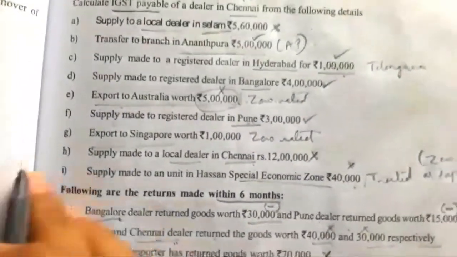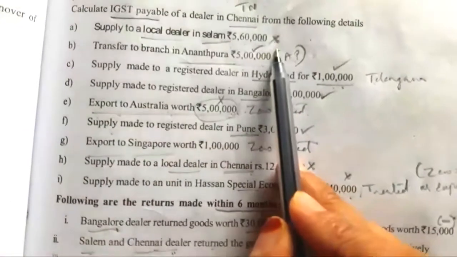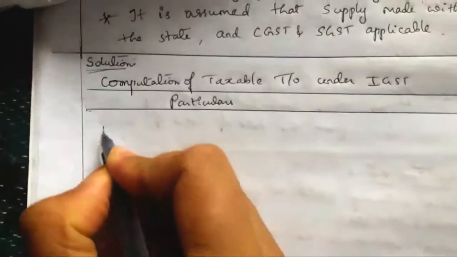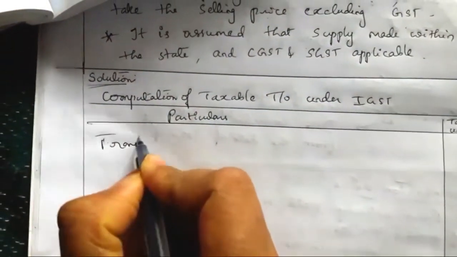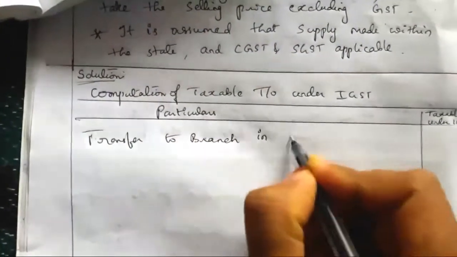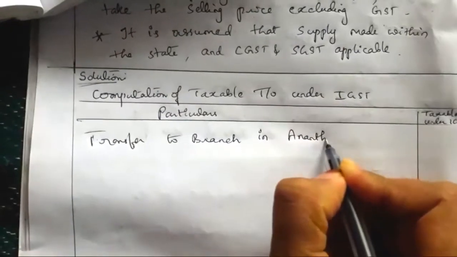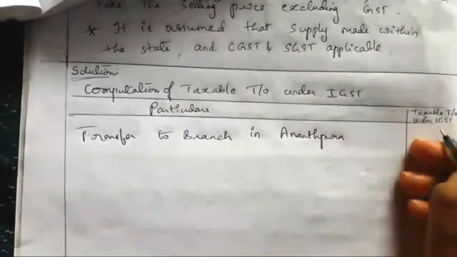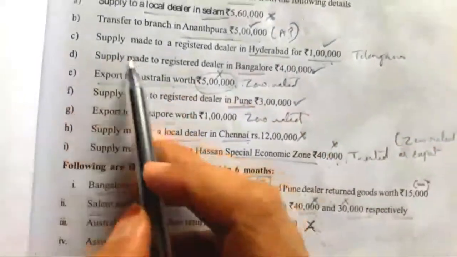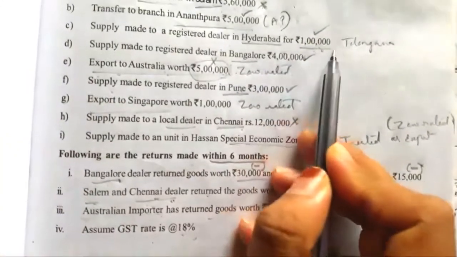First one is supply to a local dealer in Salem. This one we should not take. Next, transfer to branch in Anantapura. It is in Andhra Pradesh, so 5 lakh we have to take. Similarly take for all. Next one also, supply made to registered dealer in Hyderabad, we have to take 1 lakh, under the second point.